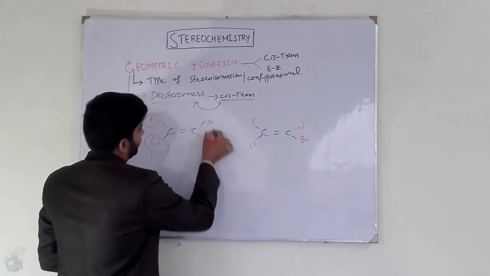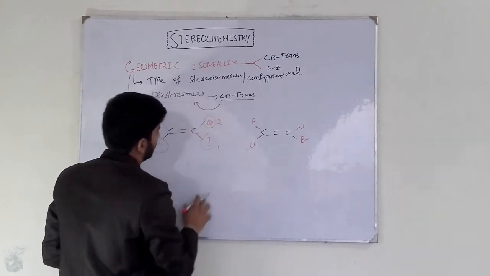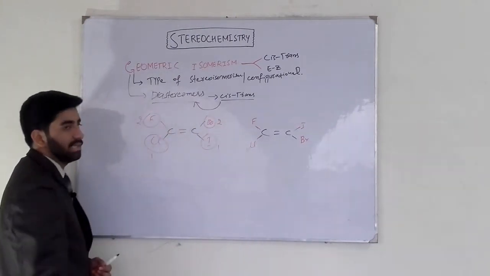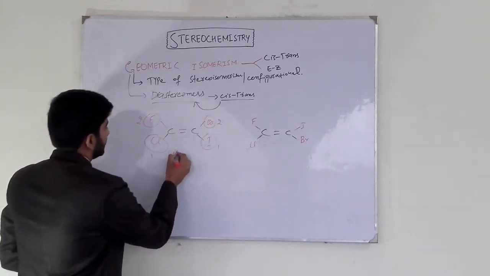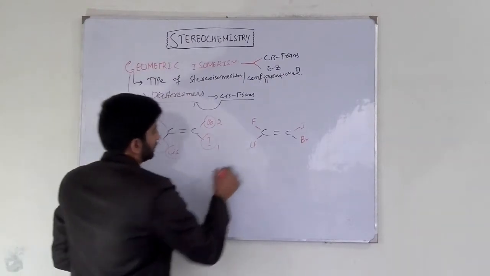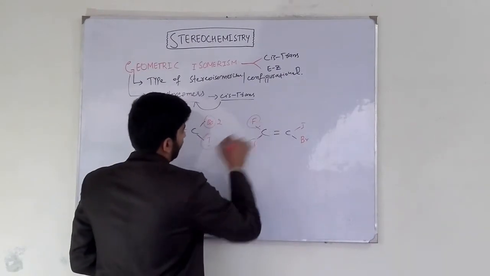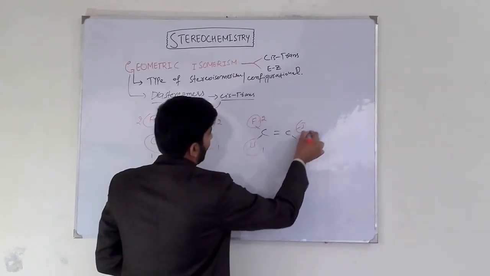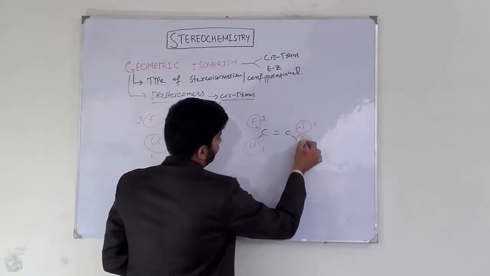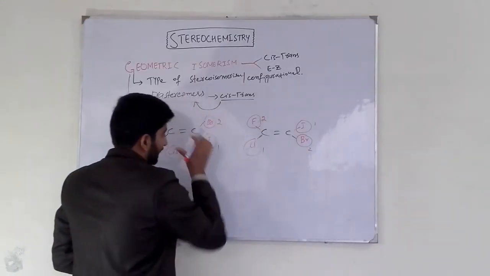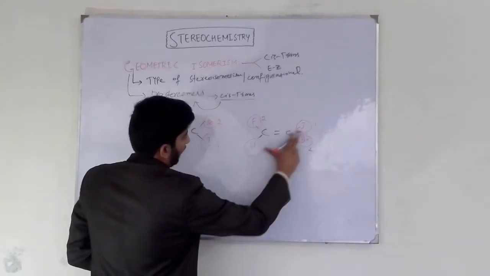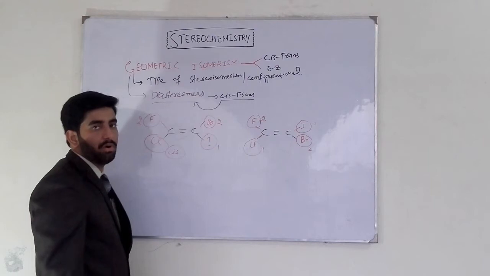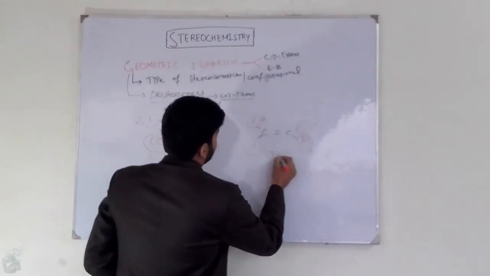Iodine has a high atomic number and bromine has a low atomic number. So iodine and chlorine get high priority. Chlorine gets number 1 priority and fluorine gets number 2 priority. Iodine gets number 1 priority and bromine gets number 2 priority. In this molecule, atoms of high priority lie on the opposite side of the double bond, so it is a trans isomer.